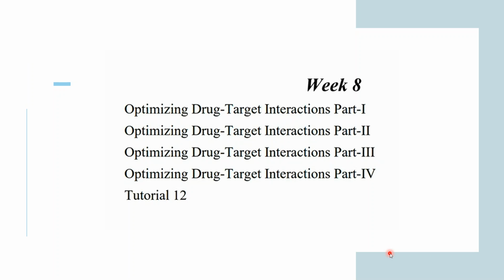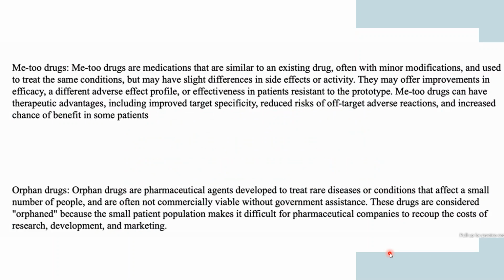First of all, we will be discussing some of the concepts here. That is some kind of drugs known as Me Too drugs. So what are these Me Too drugs? Me Too drugs are medications that are similar to an existing drug, often with minor modification and used to treat the same condition, but may have slight difference in side effects or activity.